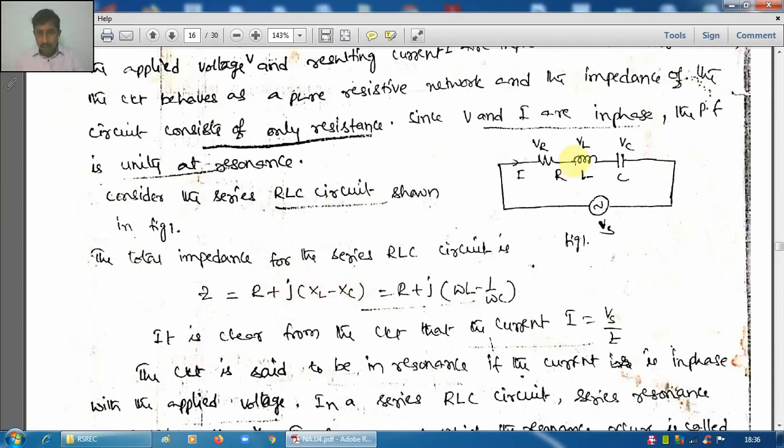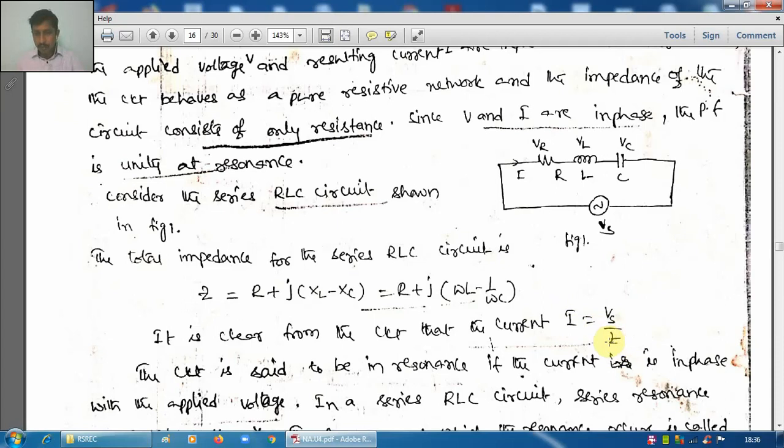In a DC circuit, the ratio of voltage to resistance is current, I equal to V by R. In an AC circuit, current I is given by voltage by impedance, V by Z, not resistance.